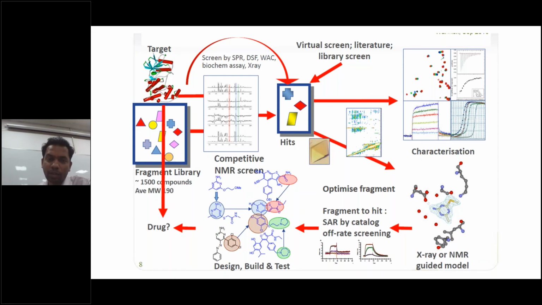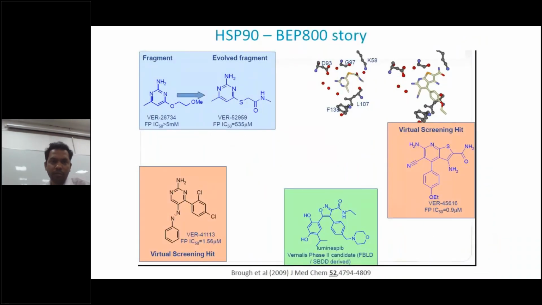So this is just to reduce your workload, instead of high throughput screening, you can start fragment-based. This is also one of the key areas where drug discovery scientists, not only academicians but also companies, are working. This is the drug molecule evolved for HSP90. It was developed by fragment-based design, at 0.9 micromolar. This is the molecule. Another, from Vernalis, was in phase 2, and obviously now, long after, it is already in phase 3. So these were developed by fragment-based drug design.